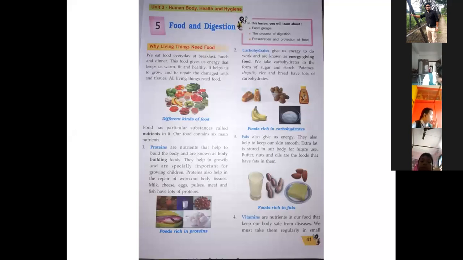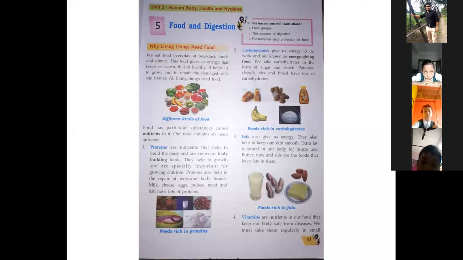And for that, if you are going to be taller and healthier, then what do you need? You need to have proteins in your daily foods. This type of protein helps in growth and is especially important for growing children like you. Now, proteins also help in the repair of worn out body tissues.